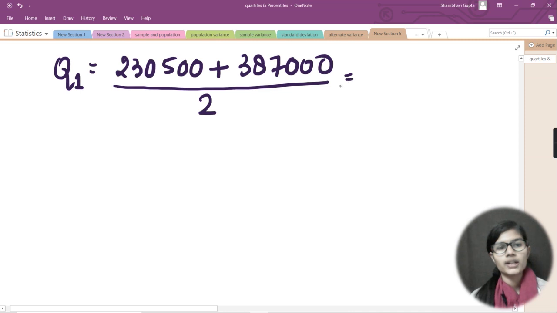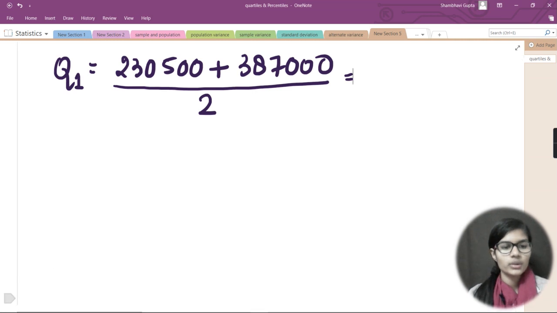So if you want to get a better idea about the quartile, you can go and watch my previous video in which I have discussed the box plot. There I have told about the first and third quartile in a very detailed manner.